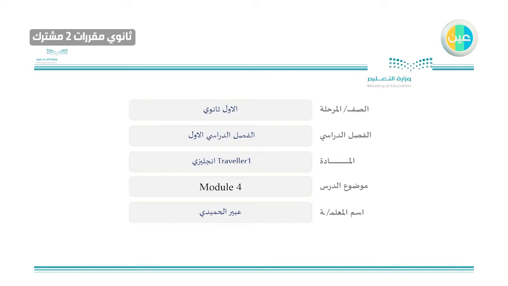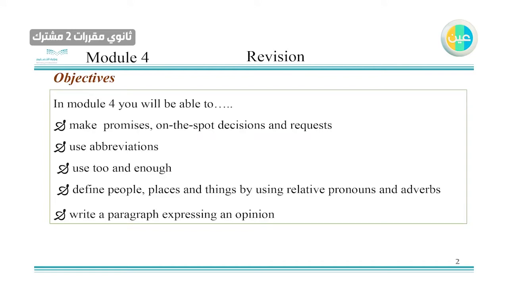This is the third part of the revision, Module 4, First Year Secondary English Traveller 1. Now in this module, you're supposed to be able to make promises, on-spot decisions and requests. You also need to use abbreviations, use to and enough. You define people, places, things using relative pronouns and adverbs. You also will be able, inshallah, to write a paragraph expressing your opinion.